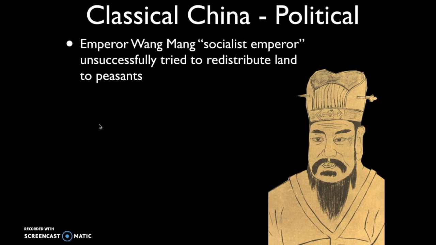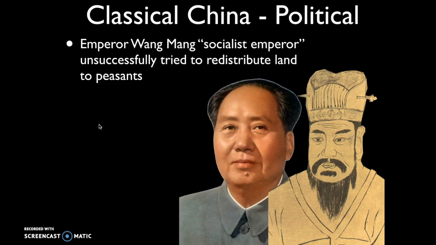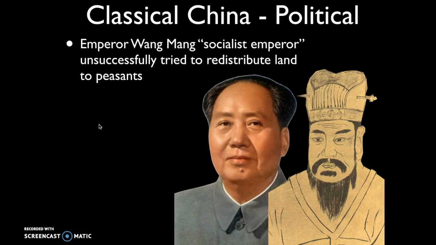Into this scenario, we see an emperor named Wang Mang, who's oftentimes referred to as the socialist emperor. He is going to try to redistribute land to the peasants, to take land from the wealthy and redistribute it to the peasants. Now, the reason they call him the socialist emperor is because that's a very socialist idea. And so we're going to see this problem of unequal land distribution playing out throughout Chinese history. Eventually, it's going to lead in the 20th century to the Chinese Communist Revolution, which is going to be led by Mao Zedong. So this was unsuccessful.